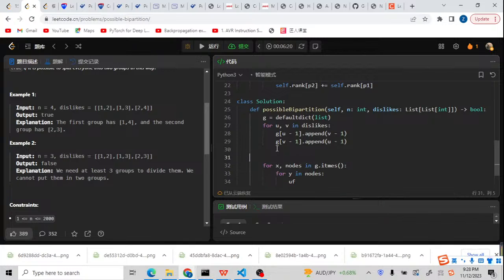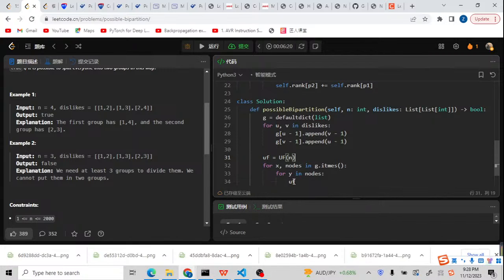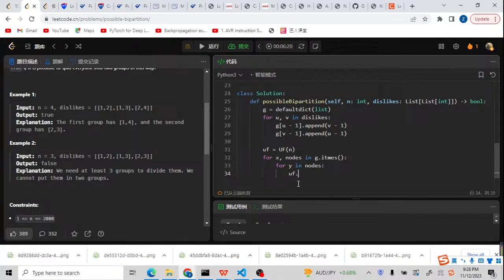So here, let me prepare the unified. It will be UF and n. So the unified should union the node 0 with y. This means basically after preparing the adjacency list inside the array, we should always make it a union.